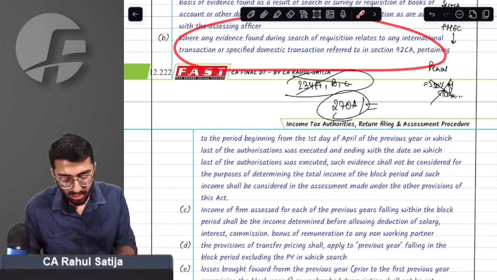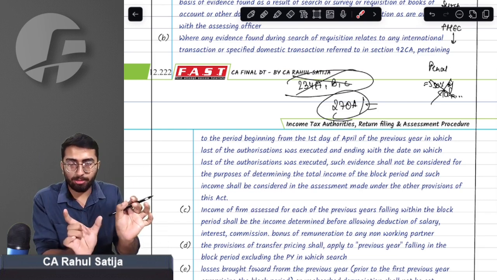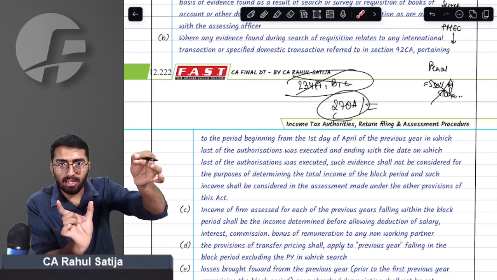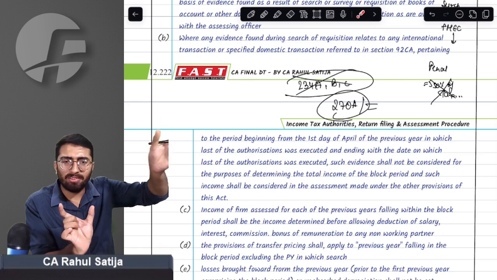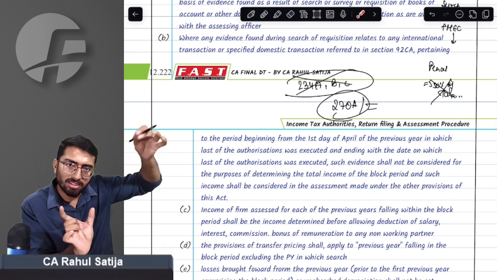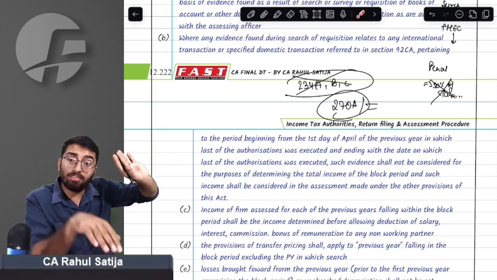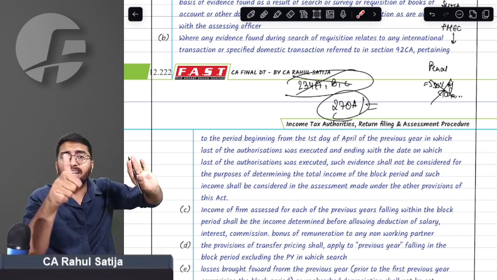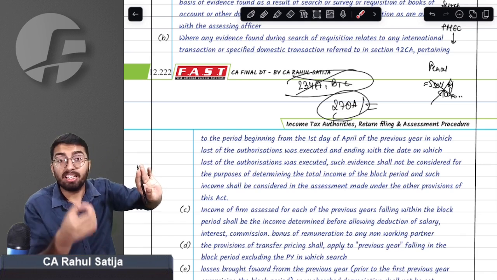So provision says, since we have divided two periods, year of search and 6 years preceding the previous year of search, if assessing officer finds out any international transaction in year of search, then it will not be considered, because it will be considered in the next subsequent year, because he will file return in next year. So AO will consider income in next previous year only. But for 6 preceding financial years which have already concluded, for which assessment is already done, in that case, AO will consider such incomes and will calculate arm's length price if required.